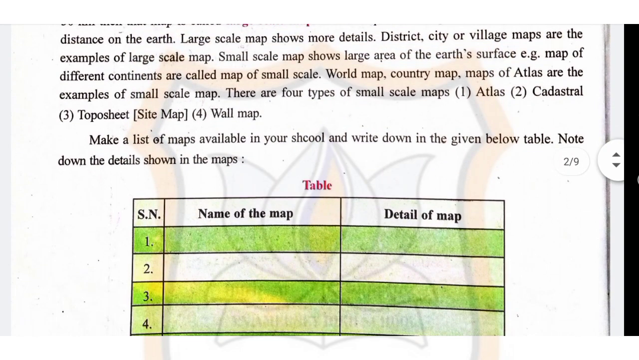A small scale map shows large areas of the earth's surface. For example, maps of different continents are called maps of small scale. World map, country map, maps of atlas are the examples of small scale map. There are 4 types of small scale map. Number 1, atlas. Number 2, cadastral. Number 3, topo sheet. And number 4, wall map.